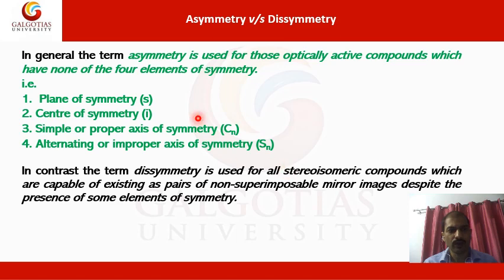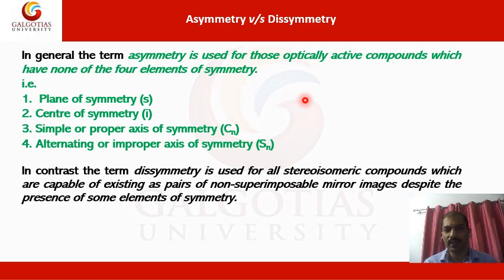Now we can discuss asymmetry and dissymmetry. What are these, and why are they important here? In general terms, asymmetry in any organic or chemical molecule can also come up during the course of a reaction mechanism.